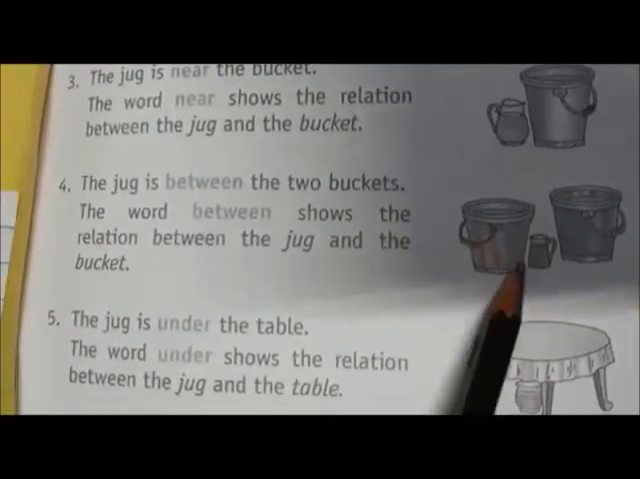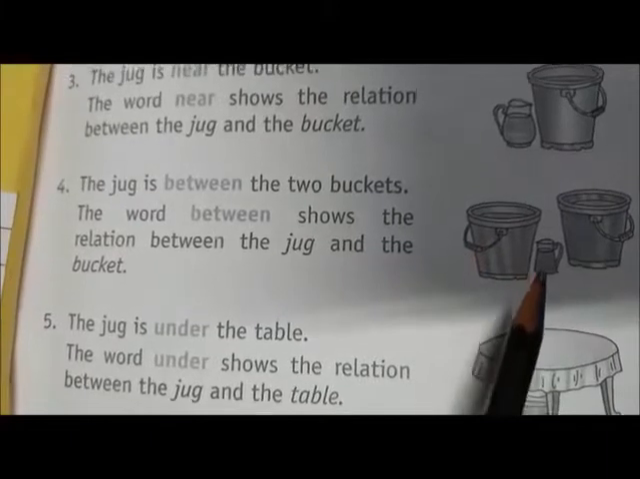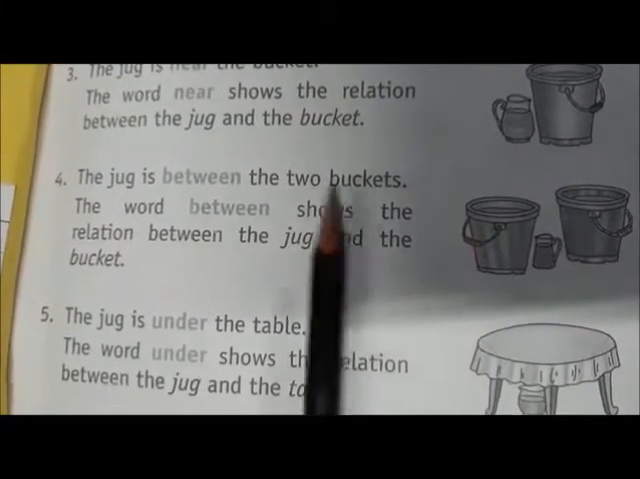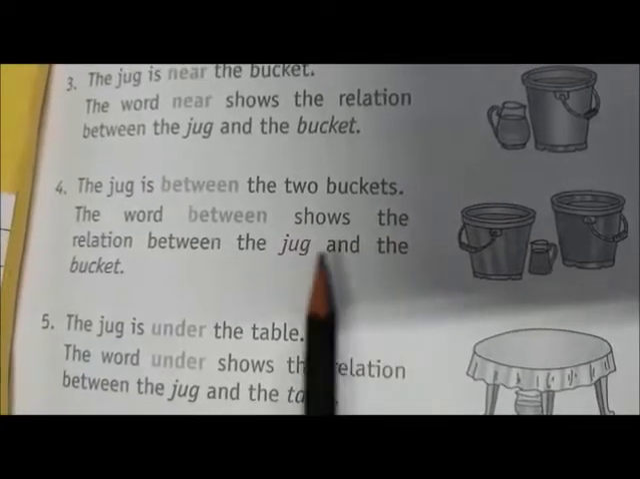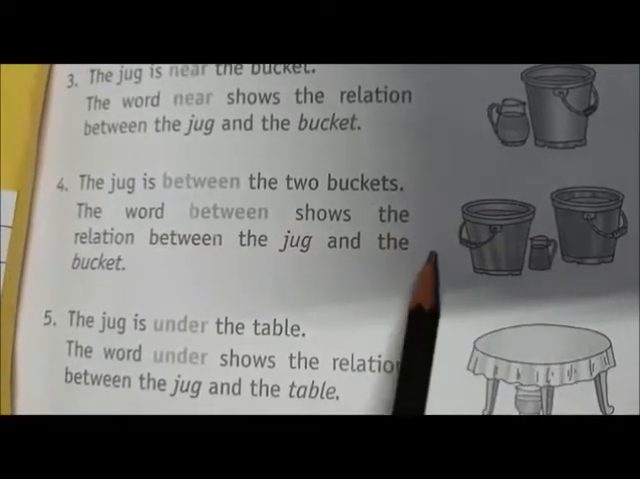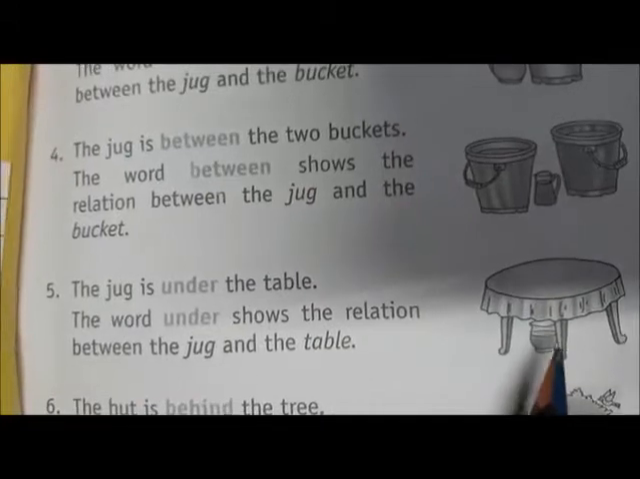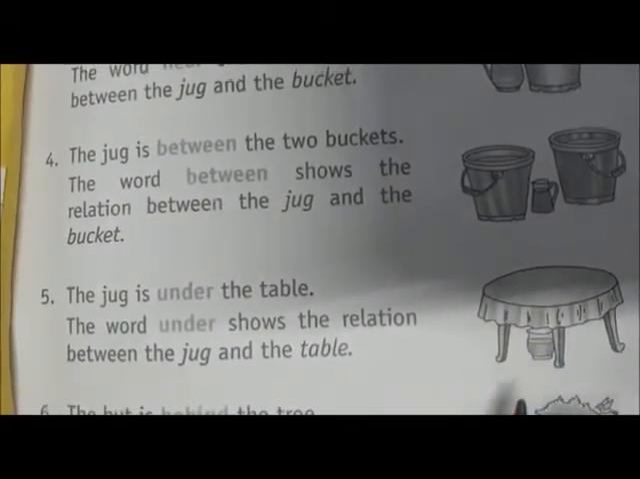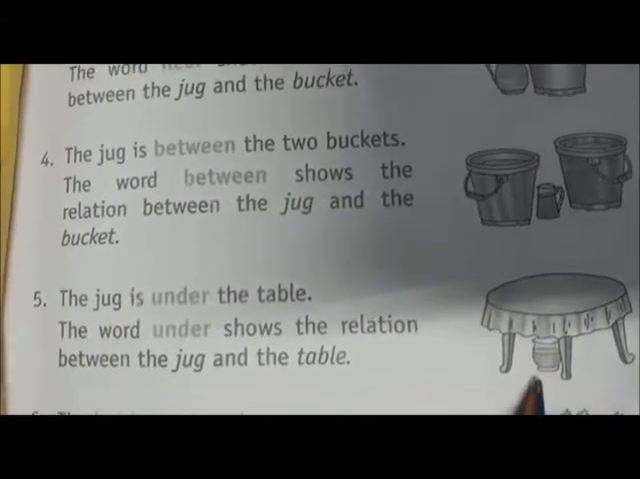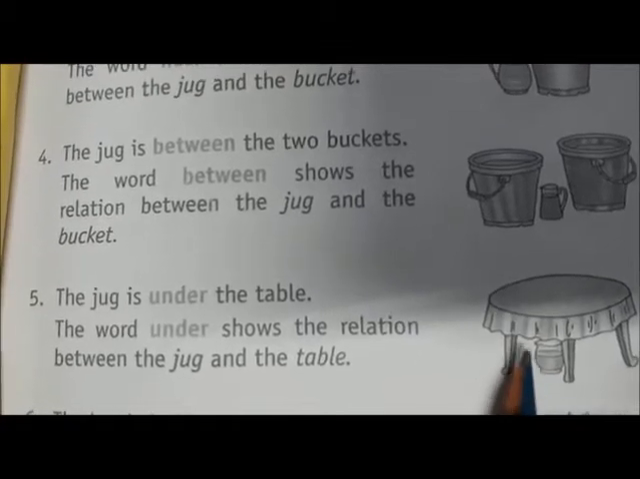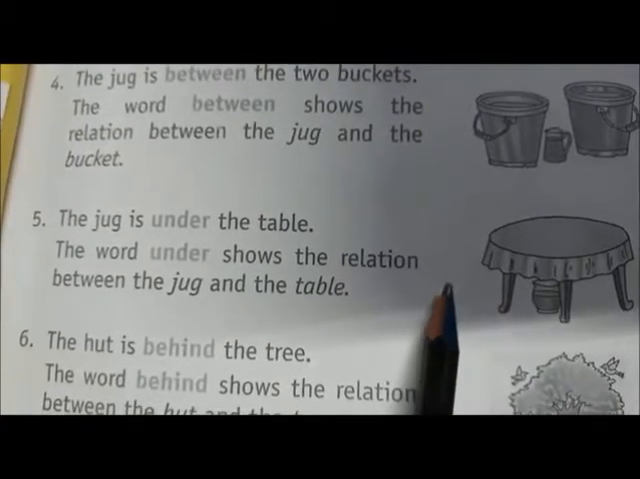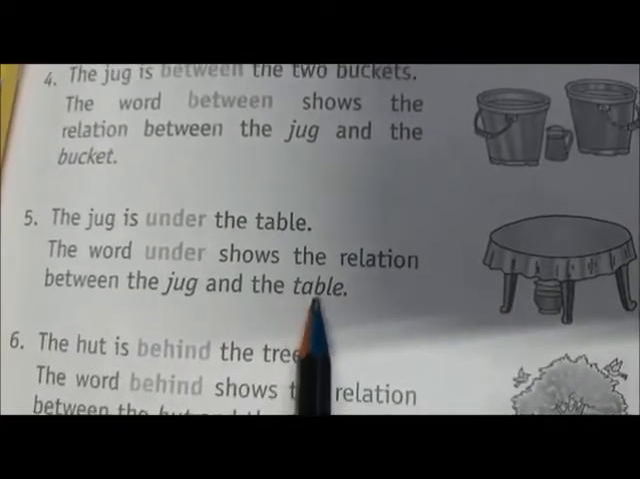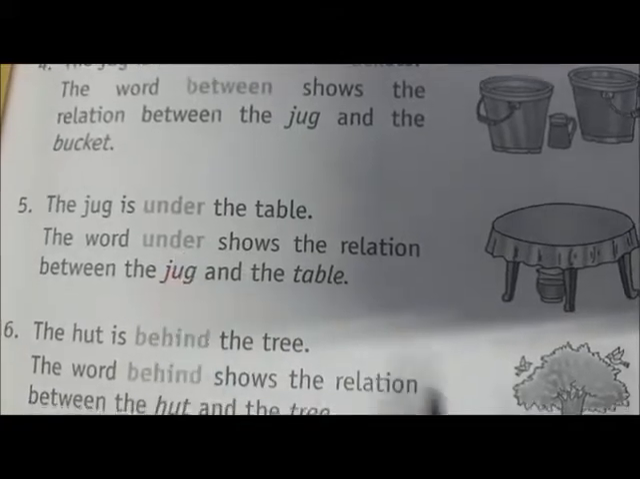In this picture, there are two buckets and in between the buckets there is a jug. So the word between shows the relationship between the jug and the two buckets. Here you can find a table and a jug. Now where is the jug? It is under the table. So it shows the word under, the relationship between the jug and the table.